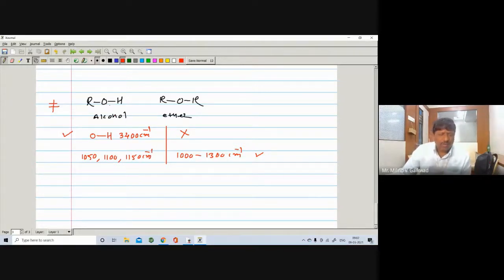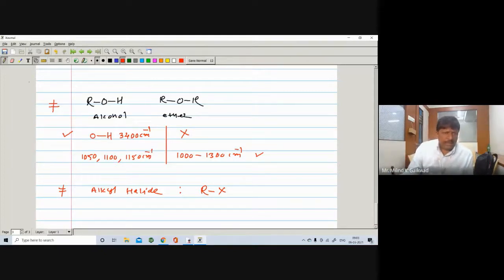Okay, so here we have seen the presence of alcohol and ether. Now the next functional group is alkyl halide. In alkyl halide, you know it contains the RX functional group.